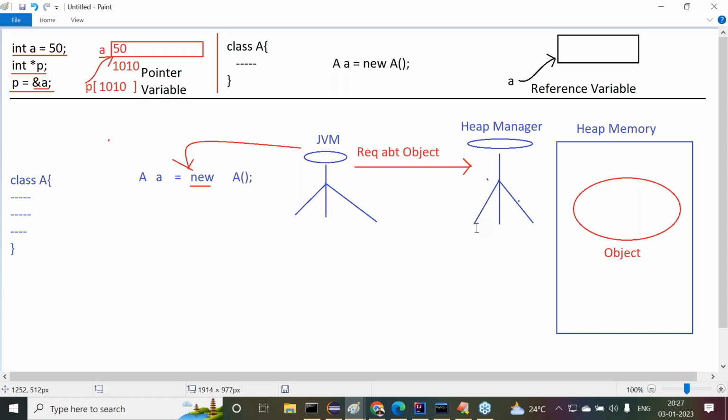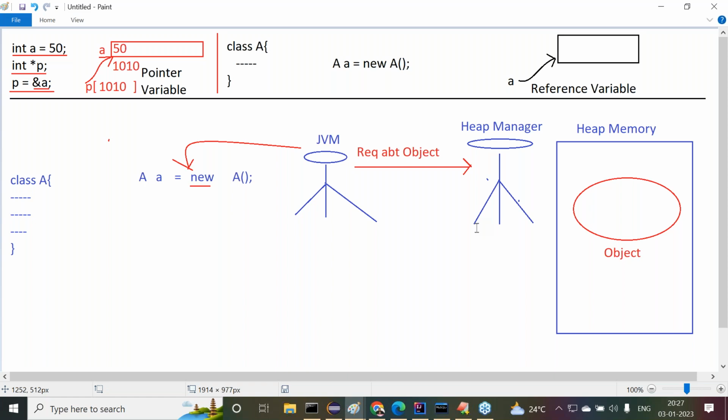When I created 10 objects, I have to access the data from each and every object. But to store the data or to access the data, each and every object must have some identity. You're all sitting here. I want to call persons individually. I need your identity, or not? In the same way, 10 objects we are creating inside this memory, but for each and every object, some identity is required. That's the point I'm telling.